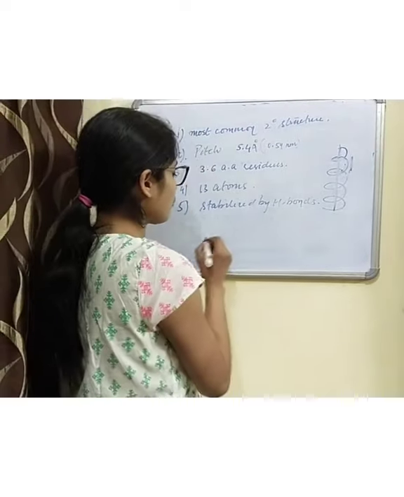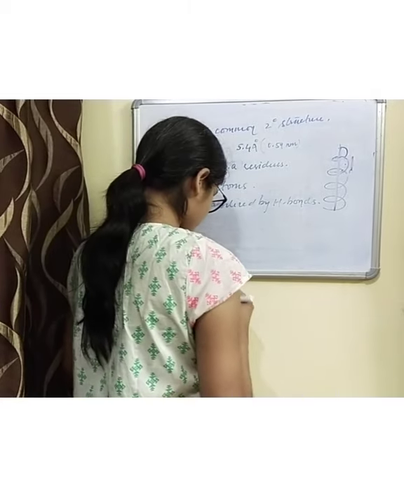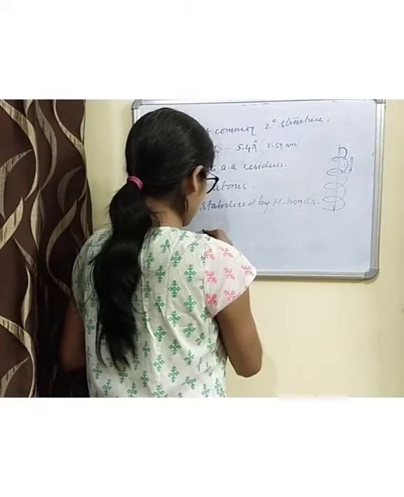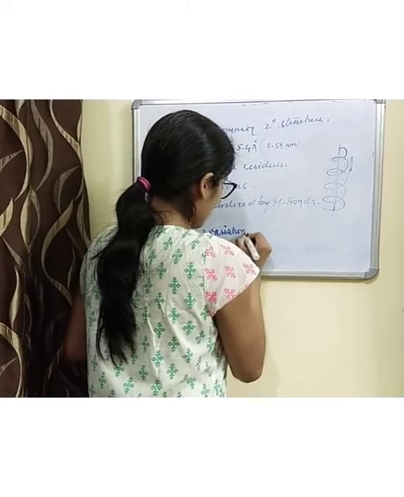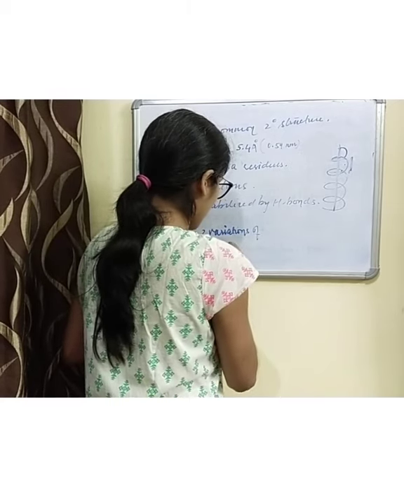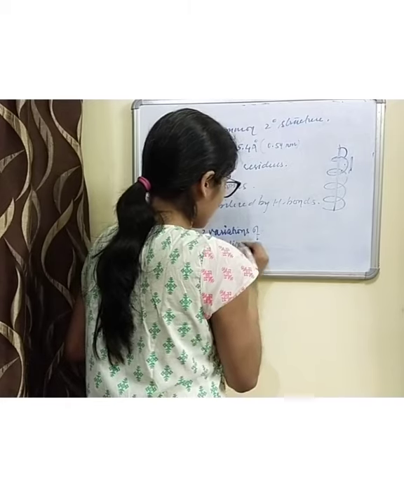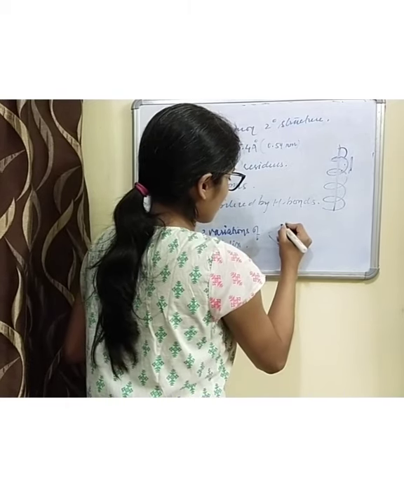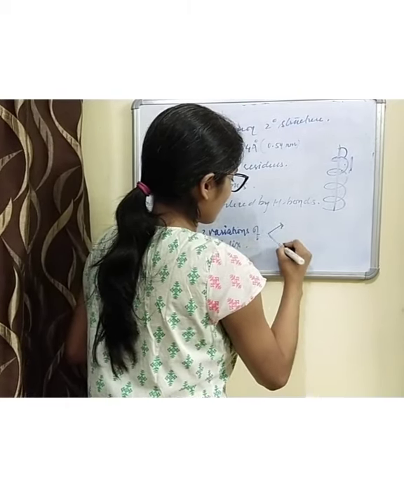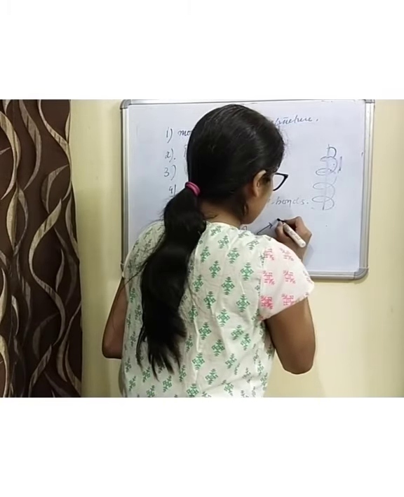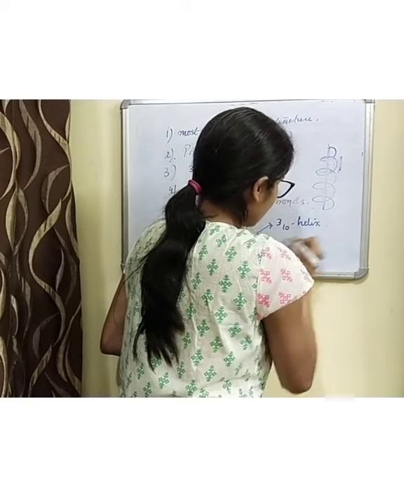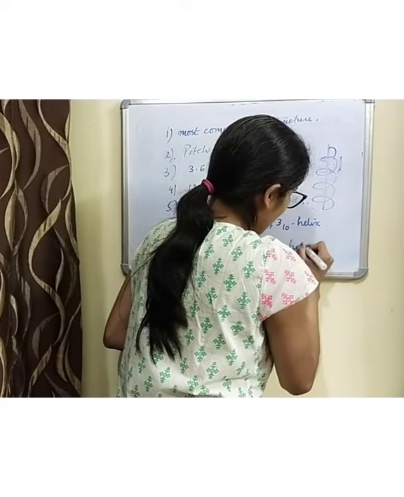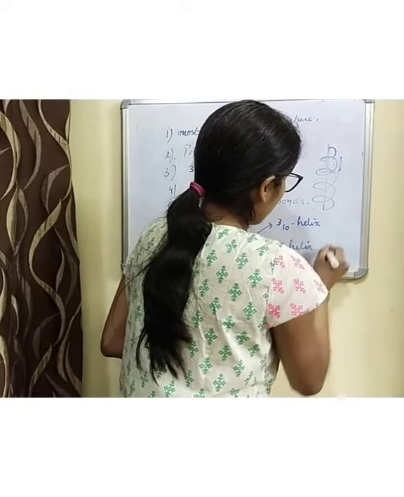And there are two variations of alpha helix. What are those? One is 3-10 helix and the other is pi helix. What are these?